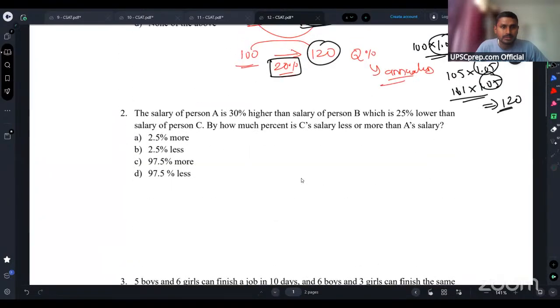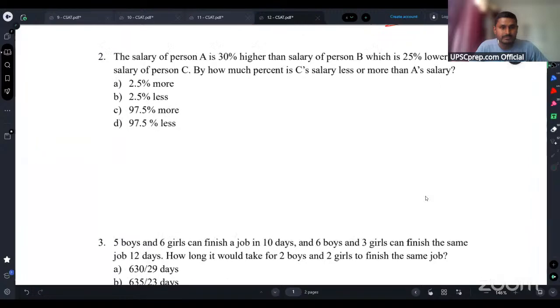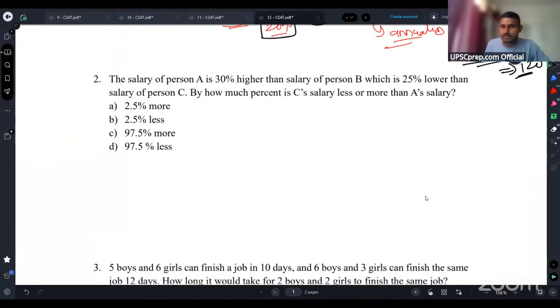Okay, guys. See this next question. Next question says, the salary of person A is 30% higher than the salary of person B. So let's say I can assume any value. Let's say the salary of person B is rupees 100. What will be the salary of person A? It will be 30% higher. So 30% higher means 1.3 into 100. So it will be 130, right?